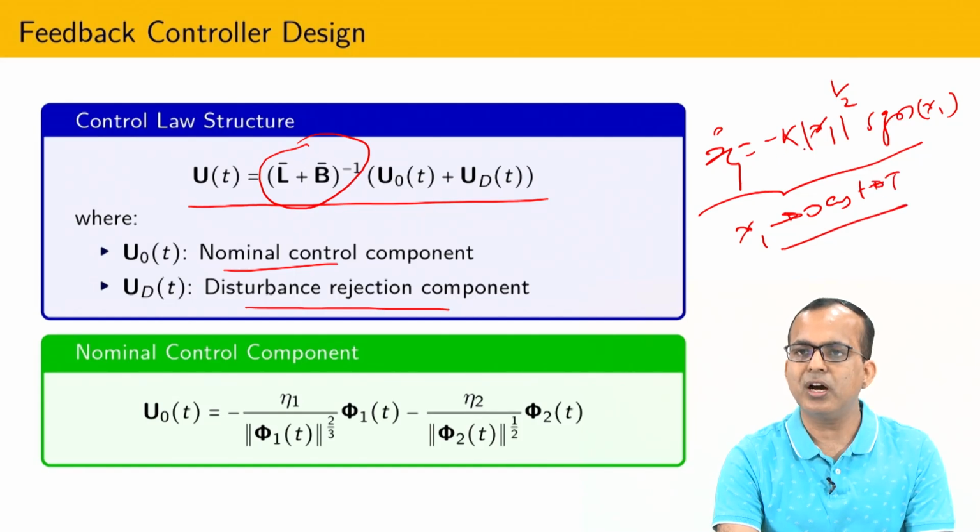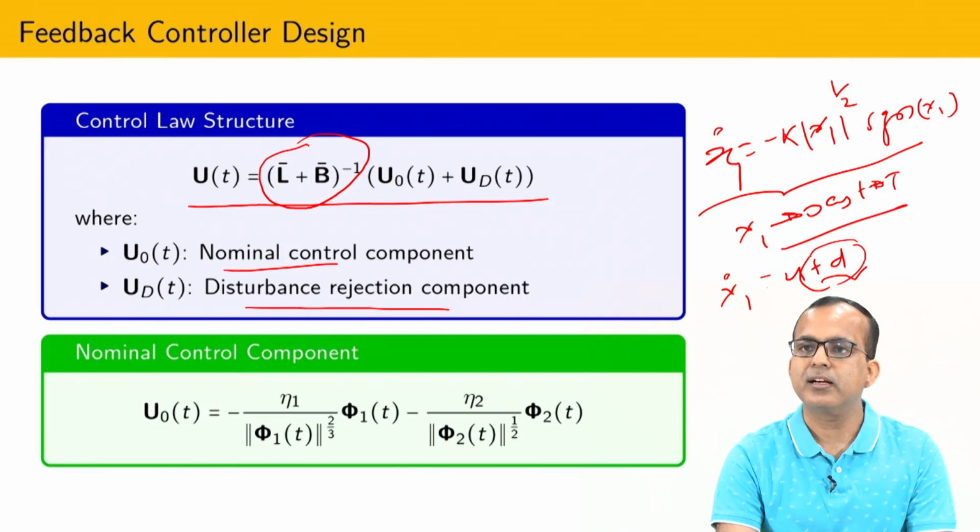Now suppose I have a system like x1 dot equal to u plus d. How do we compensate this disturbance d? Using this control, it is not possible to completely compensate the disturbance, because at x1 equal to 0, the control term equals 0, since I have proposed u like this. So now our aim is to add some extra term. How do we add the extra term?